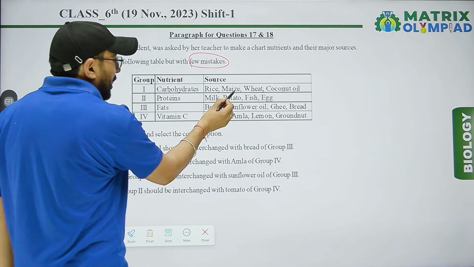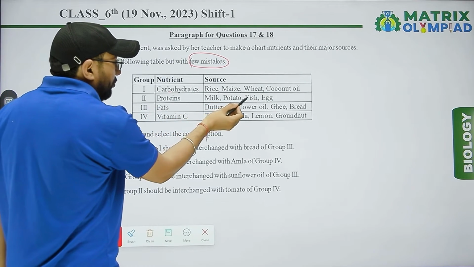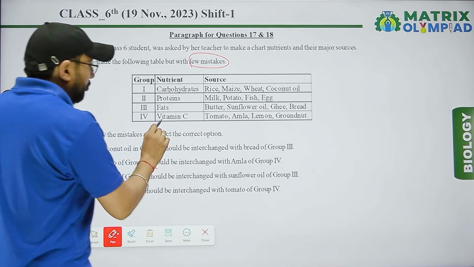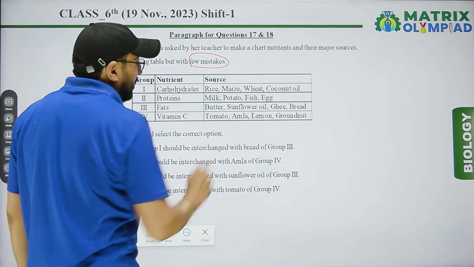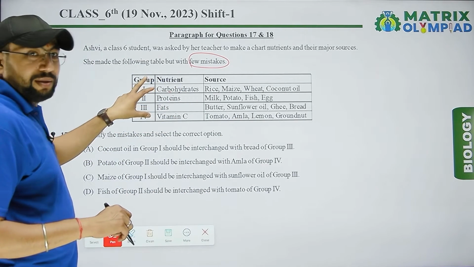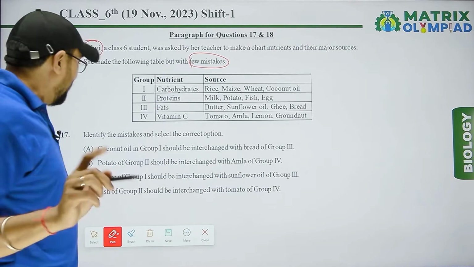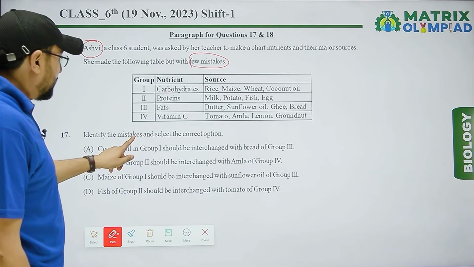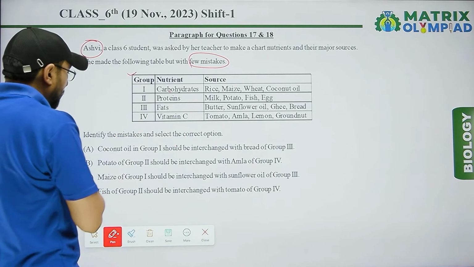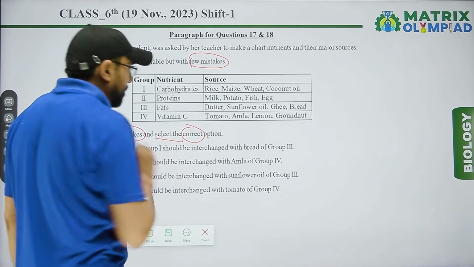Carbohydrate: rice, maize, wheat, coconut oil. Protein: milk, potato, fish, egg. Fat: butter, sunflower oil, ghee and bread. Vitamin C: tomato, amla, lemon and groundnut. These are the sources and nutrients selected by Ashvi. Next, identify the mistakes and select the correct option. According to this table, we identify some mistakes and select the correct option.